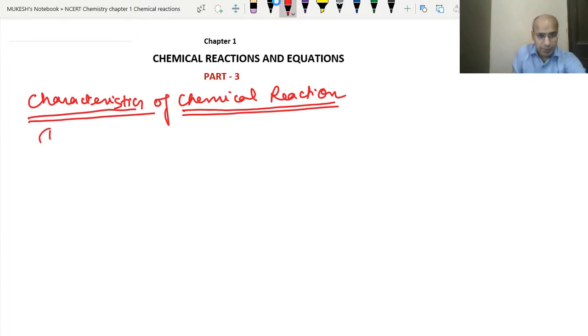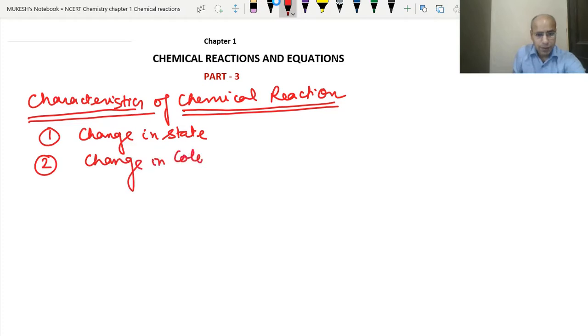क्या है? पहली है हमारी change in state. The second one is change in color. Third is evolution of gas.